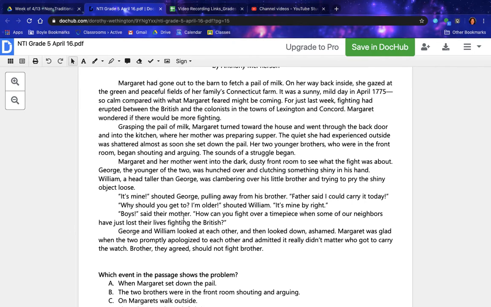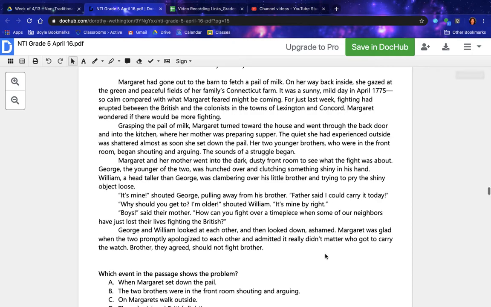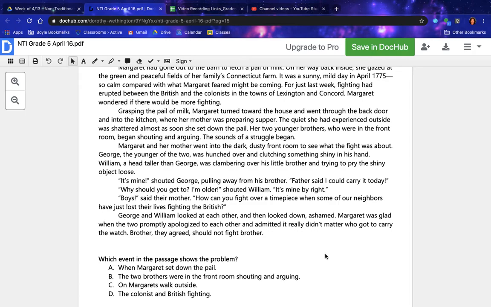"Boys," said their mother, "how can you fight over a timepiece when some of our neighbors have just lost their lives fighting the British?" George and William looked at each other and then looked down, ashamed. Margaret was glad when the two promptly apologized to each other and admitted it really didn't matter who got to carry the watch. Brother, they agreed, should not fight brother.